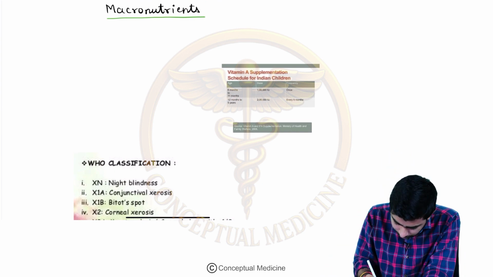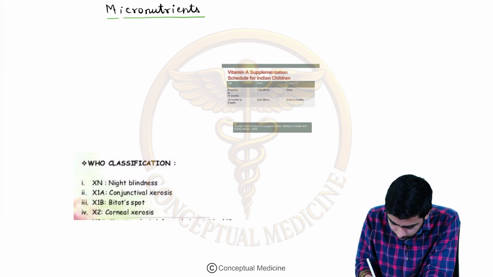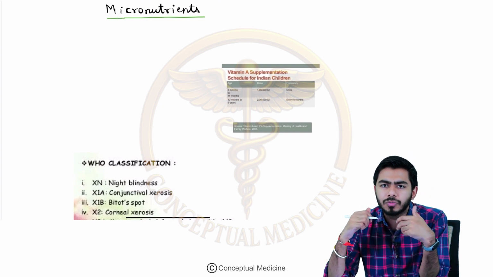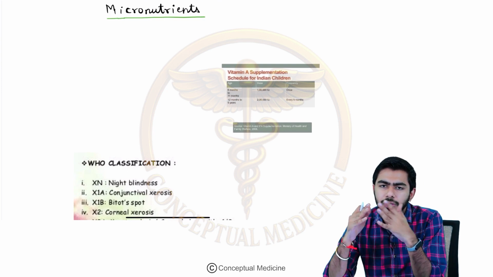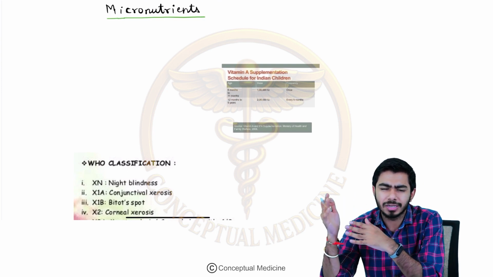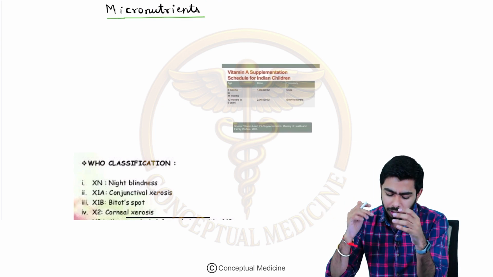Let me just correct it. Now we shall be talking about the micronutrients. We shall talk about some of the vitamin deficiencies and the mineral deficiencies. We will be talking about iodine, fluorine, zinc and all of these things. So let's begin with that.